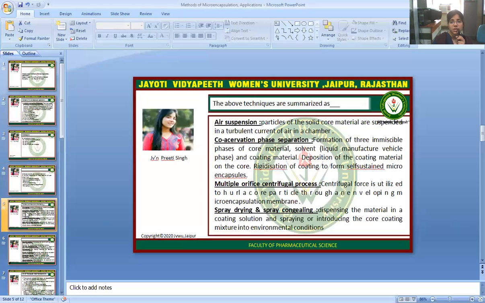Second one is coacervation phase separation. Formation of 3 immiscible phases: core material, solvent liquid manufacturing vehicle phase, and coating material; deposition of the coating material on the core; and rigidization of the coating to form self-sustained microcapsules. In the multiple orifice centrifugal process, centrifugal force is utilized to hurl particles through an enveloping microencapsulation membrane.